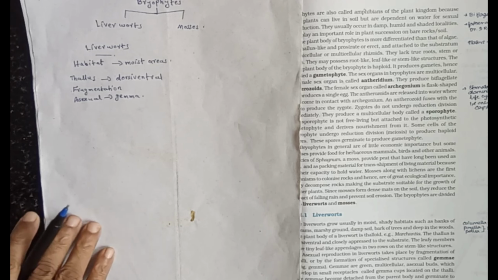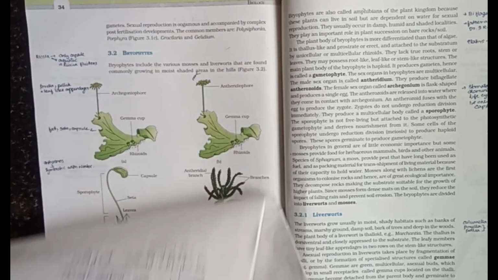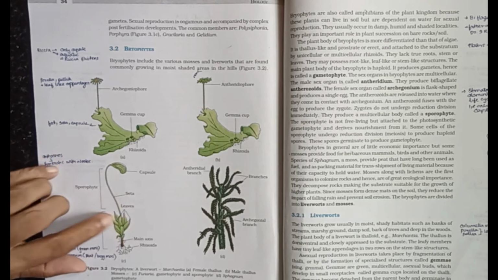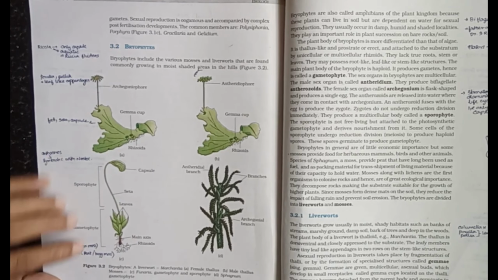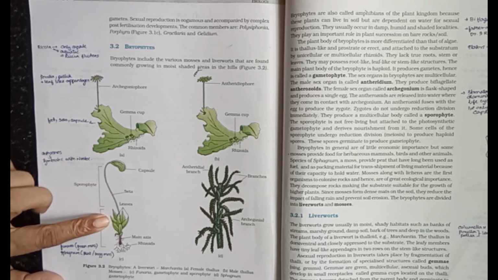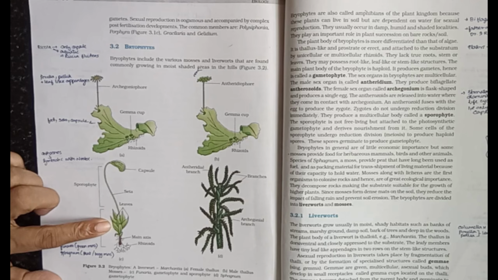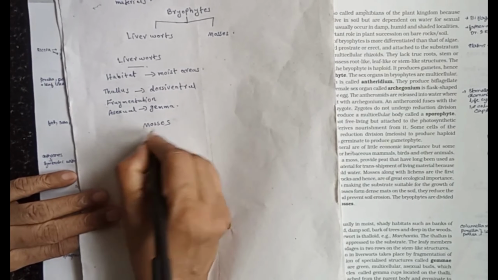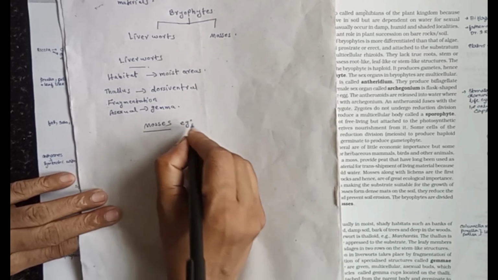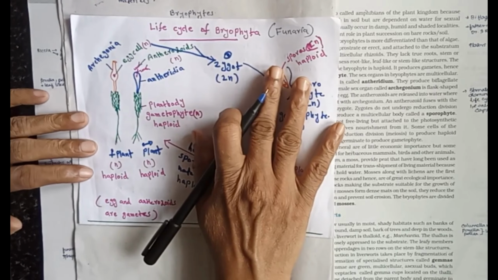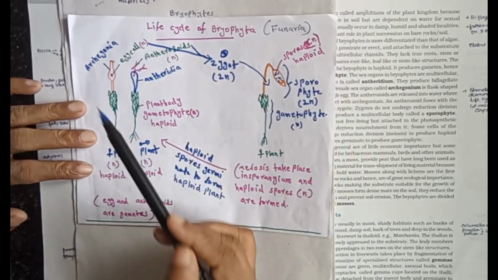Then we discussed the mosses. This is an example of a moss plant. This is Funaria. Funaria is a member of the mosses. This is the life cycle of Funaria.